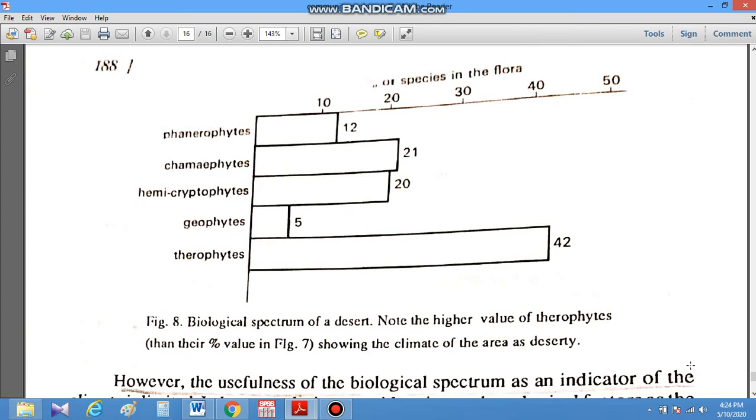So it is all about the community ecology that we have studied here in relation to the environment and its characters, life forms, biological spectrum, etc.